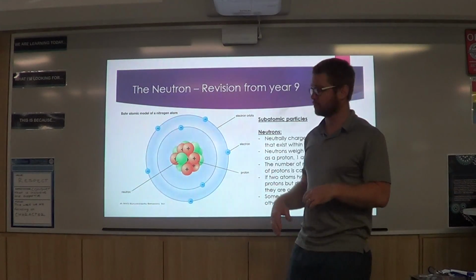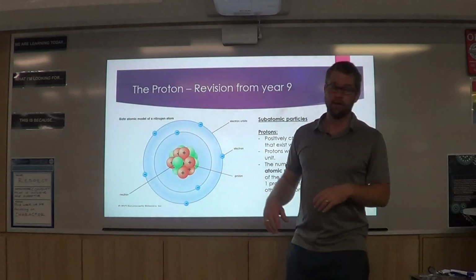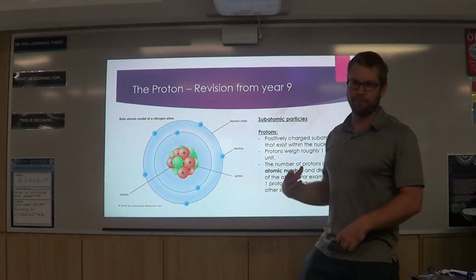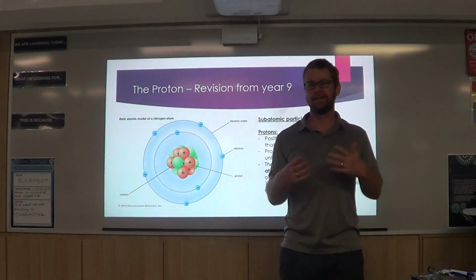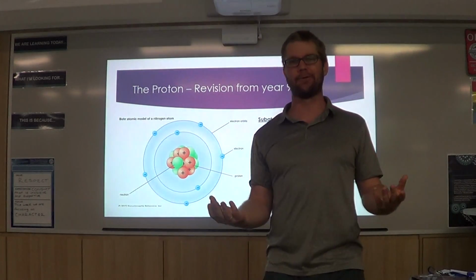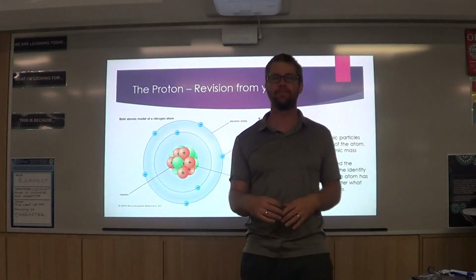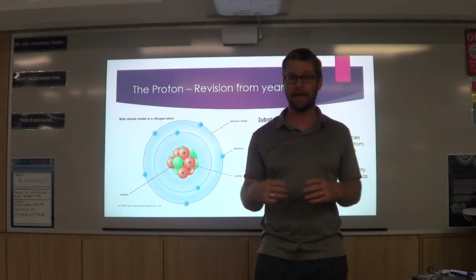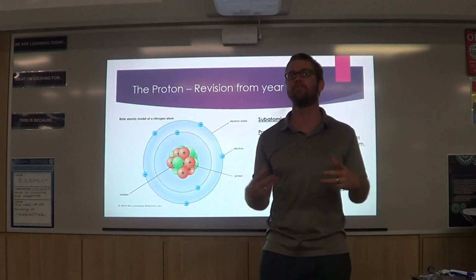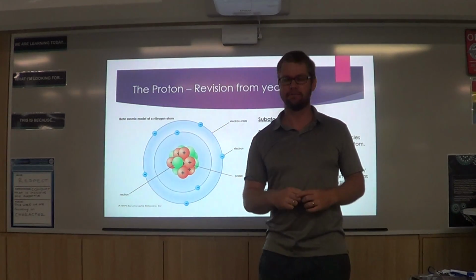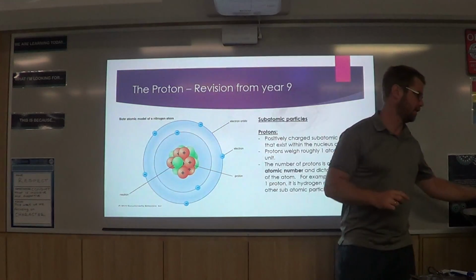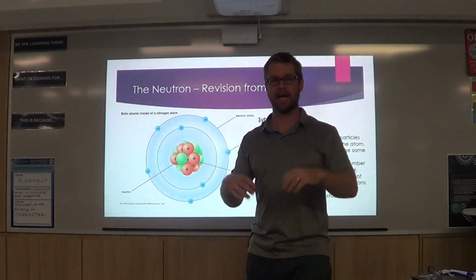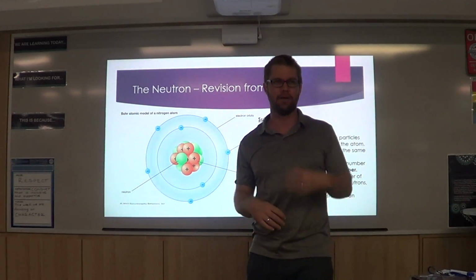So it's called the atomic number, okay? And they roughly weigh 1 atomic mass unit. So in chemistry, these things are really small, so we don't often use grams to weigh the mass of a proton or a neutron. So we've invented a new unit of measurement. Grams were invented one day, back in the day, so we've invented these things called atomic mass units, AMUs. And protons weigh 1, roughly. Same as neutrons, which is kind of convenient and nice. So that's protons, all right? That's the most important part about protons. They're positively charged and they give the identity to the atom that they have.